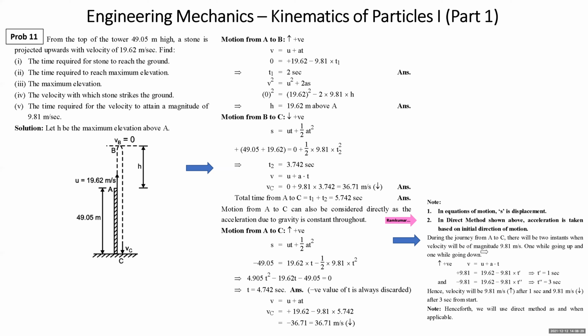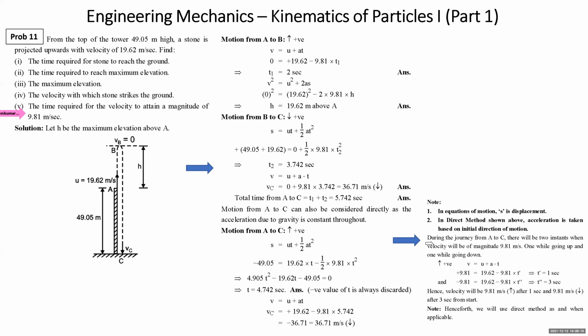Now we are coming to the next part of the sum. Time required for the velocity to attain the magnitude of 9.81 meter per second. Now, when the particle is thrown up with 19.62 meter per second, at B velocity becomes 0. So during its upward motion, somewhere velocity will be 9.81 up. Here velocity is 0. Here velocity is 36.71. So during its downward motion also, there should be one instant when the velocity is 9.81 down. So students, for the fifth part of the sum, you will get two answers. One is the time when the velocity is 9.81 up. Second answer is when velocity is 9.81 down.